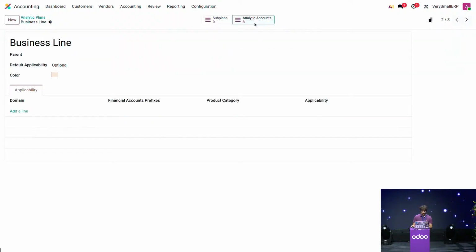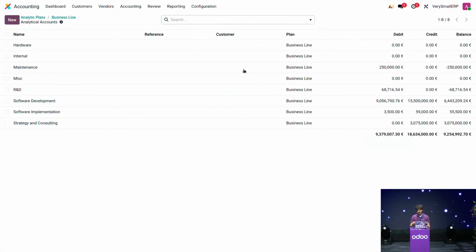But how do the accounts work now? Well, we can open here our analytic accounts, and you will see that we have a lot of them, for example, in the business line plan. So you can see that we want to track, for example, our expenses and incomes for everything that is hardware related, everything that is internal, everything that is related to research and development, software implementation, and so on. And you can see that we have a column with debit and credit. Those are just all the costs linked to the analytic items that already exist in Odoo.